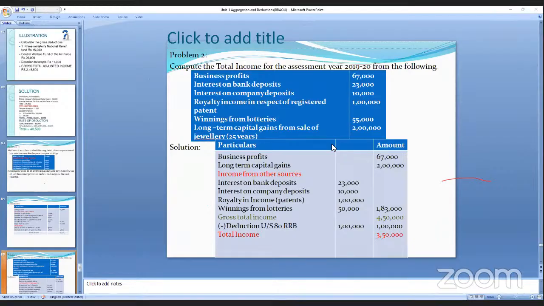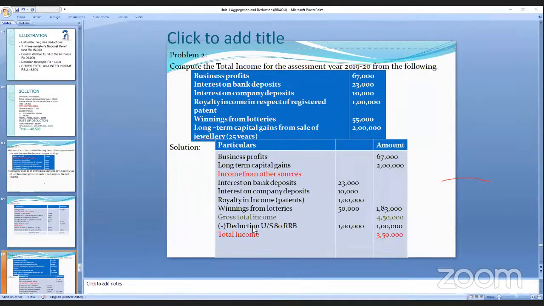So when you add all these, 23,000, 10,000 and 1 lakh, altogether it is 1,83,000. So gross total income is 4,50,000. This is also my income, these are also income, so altogether it is 4,50,000.